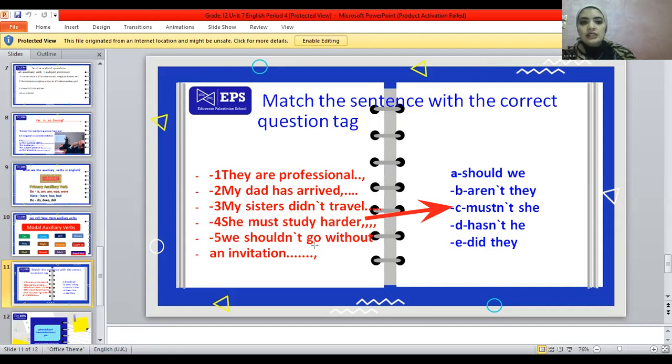We shouldn't go without an invitation. I think so too. We shouldn't go without an invitation. The auxiliary verb also is a modal one, which is shouldn't, and we will change it into the positive one, which is should. So, should we? Okay, that's all for the exercise of today.